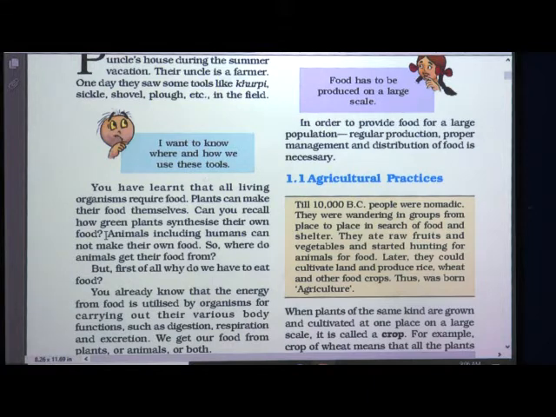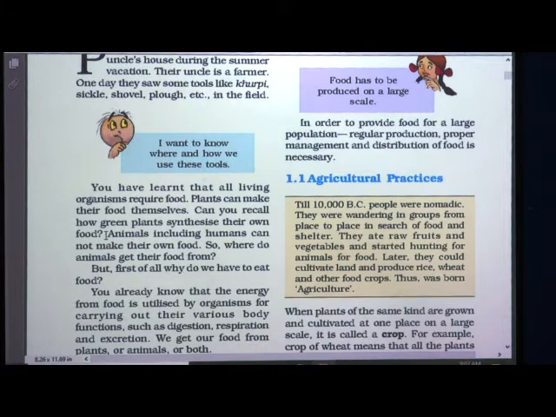What do they do during that? They absorb carbon dioxide from the air. They use sunlight. There is a green pigment present in the chloroplast which is called chlorophyll. With the help of all these things, they synthesize their own food. This process is called photosynthesis, and you have already learned about this process in your lower classes.